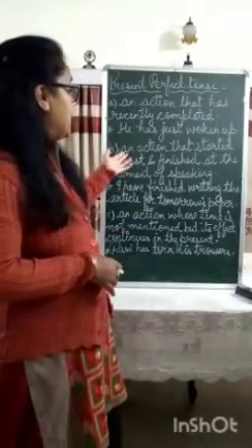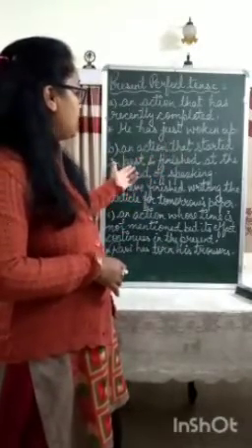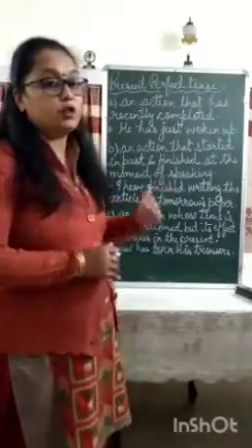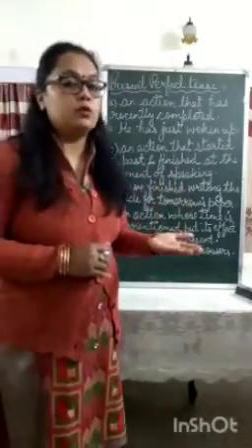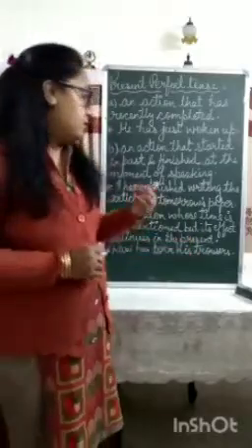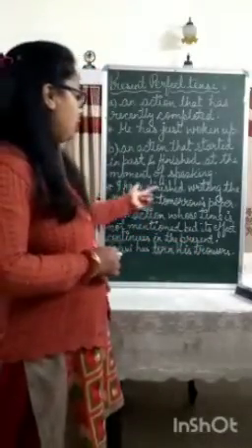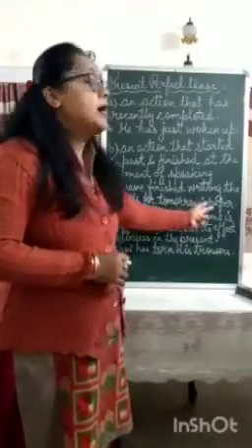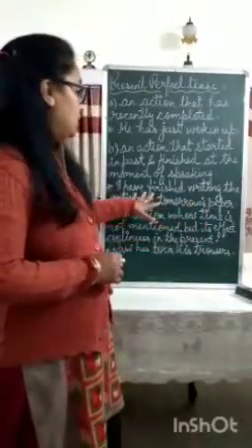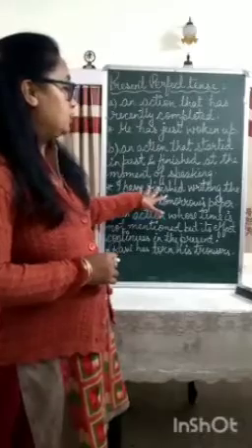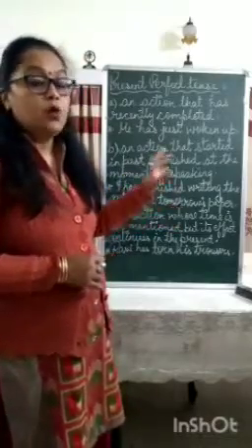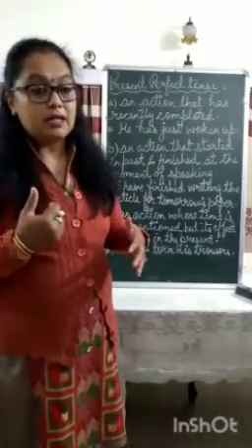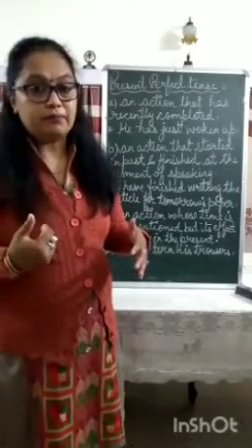Then an action that started in past and finished at the moment of speaking. When we are talking about such an action, then also we use present perfect tense. For example, I have finished writing the article for tomorrow's paper. Now, this sentence shows that the person had started writing an article in the past, maybe in the morning time.